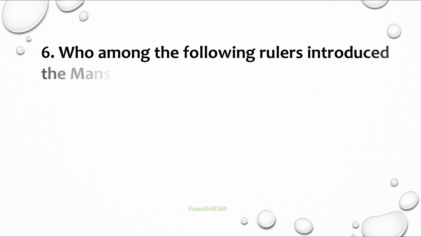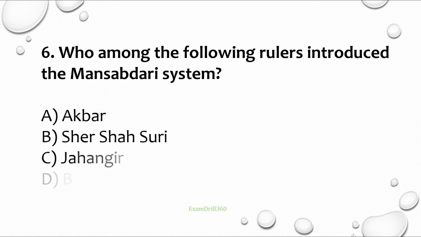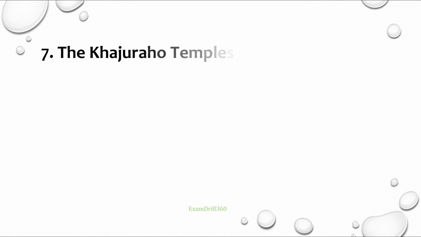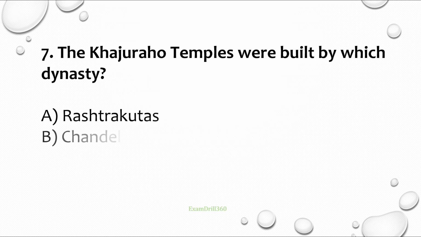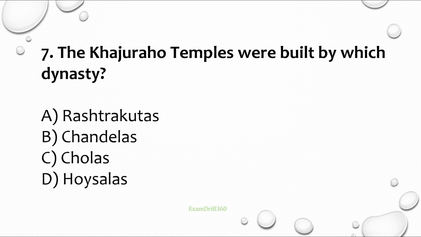Question number 6. Who among the following rulers introduced the Mansabdari system? Option A Akbar, option B Sher Shah Suri, option C Jahangir, option D Babur. Correct answer is Akbar. Question number 7. The Khajuraho temples were built by which dynasty? Correct answer is Chandela.